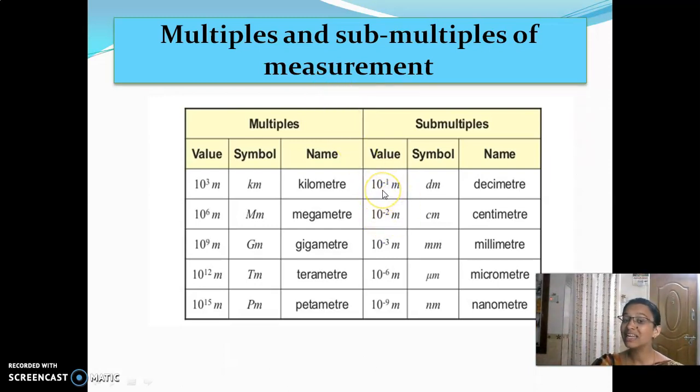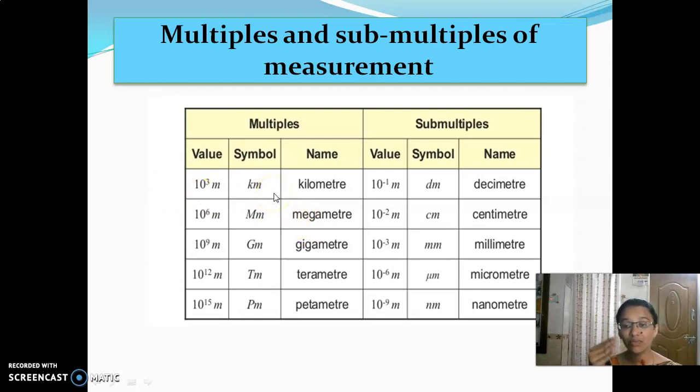So what is this? 10 decimeter is equal to 1 meter, so it is 10 power minus 1. 1000 millimeter is equal to 1 meter, so it is 10 power minus 3. Okay. Just don't get confused with these powers. The power is nothing but the number of zeros we have. But these are in minus, and those are in plus.